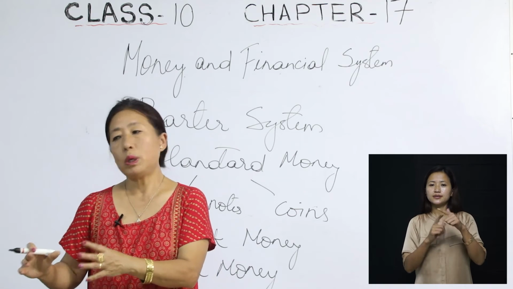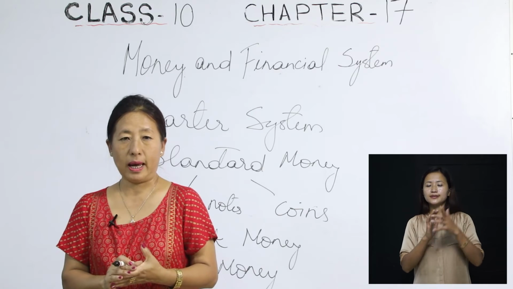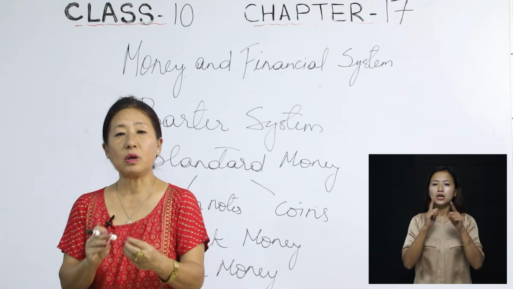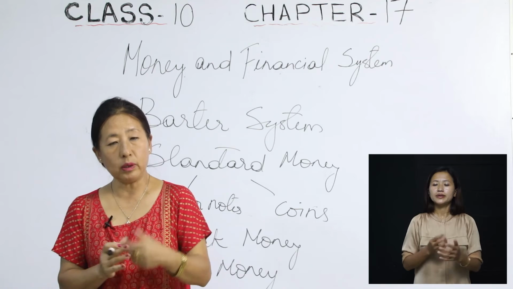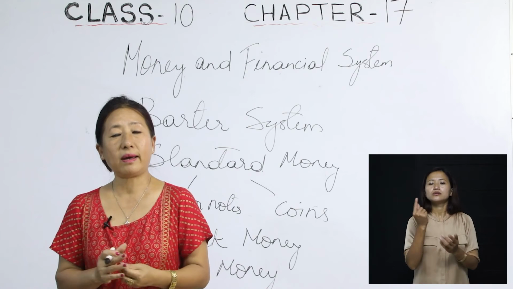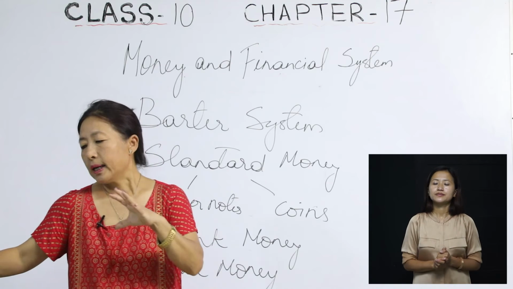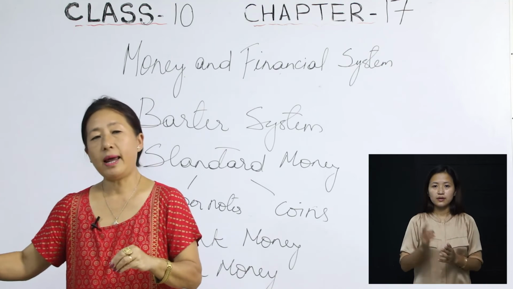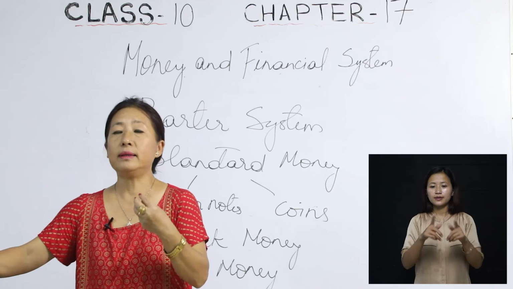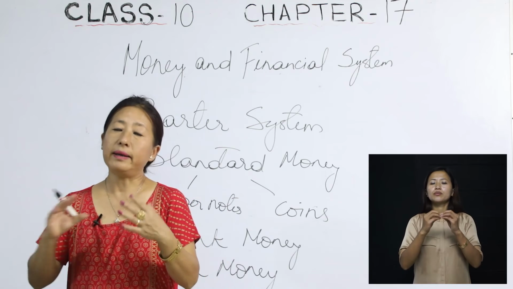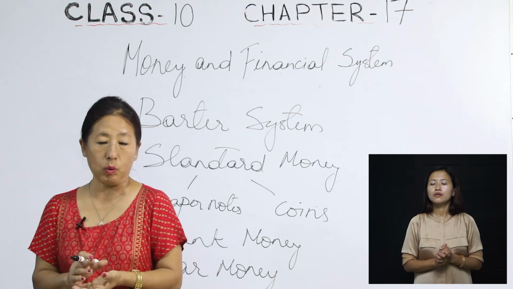So when we say importance of credit, we are talking about the importance of depositing the money and withdrawing it by using check and draft. Here an agreement is reached between the lender and the borrowers.